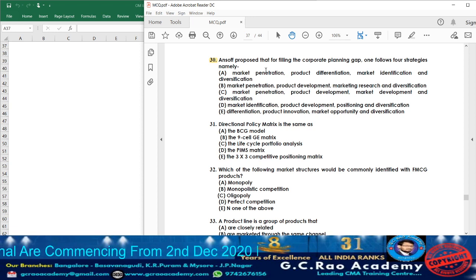And if an organization has new products and is going to enter a new market, it has to go for diversification. So what are the four strategies? Option A says market penetration, product diversification, differentiation, so A cannot be the option.